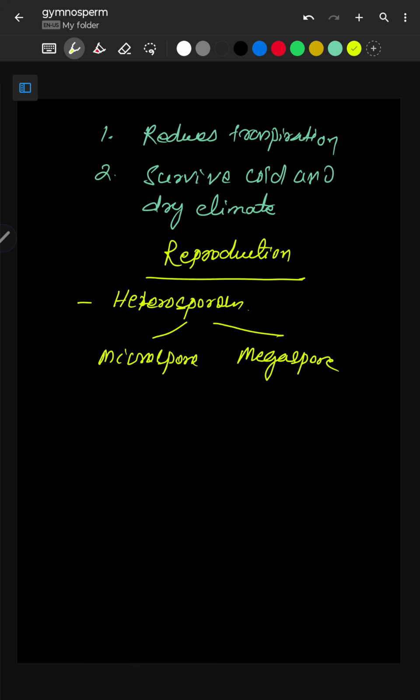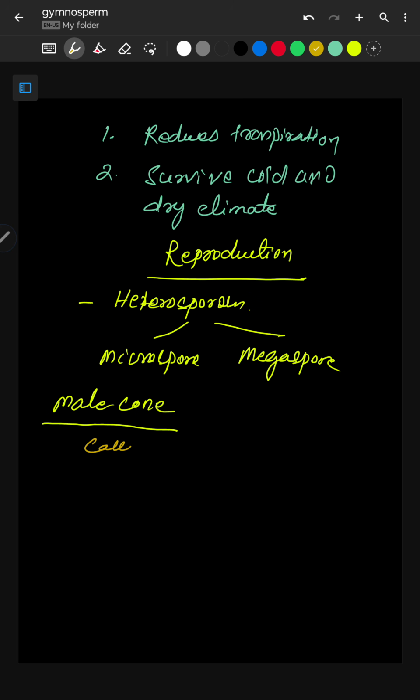Okay, so they have male cone and female cone. Let me first describe the male cone. So the male cone is called microsporangiate. Remember the name. Always male means micro. Okay, microsporangiate strobilus. The cone is known as strobilus.